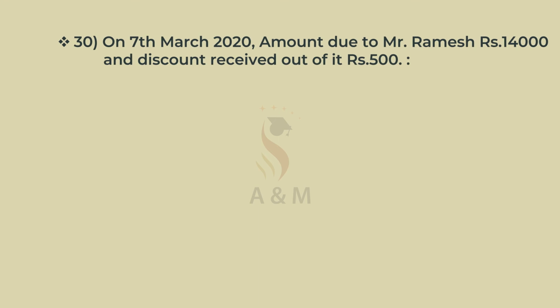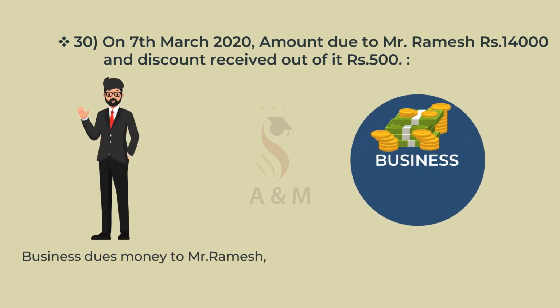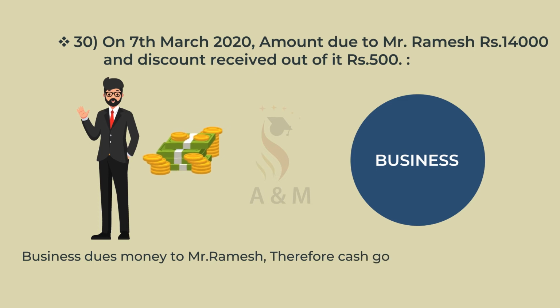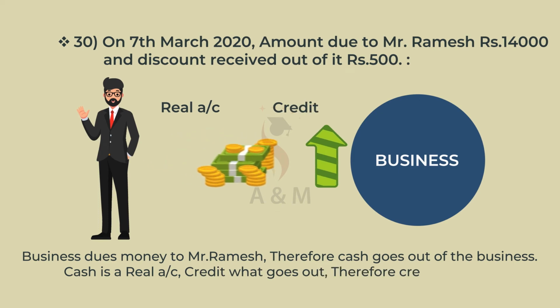30th. On 7th March 2020, amount due to Mr. Ramesh rupees 14,000 and discount received out of it rupees 500. Business dues money to Mr. Ramesh. Therefore, cash goes out of the business. Cash is a real account. Credit what goes out. Therefore, credit cash account.